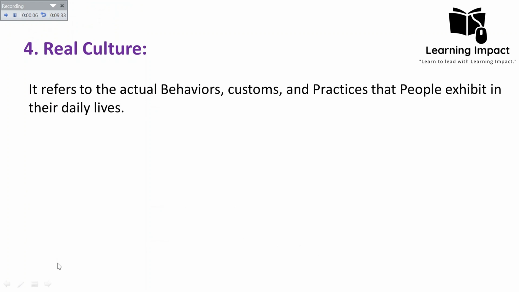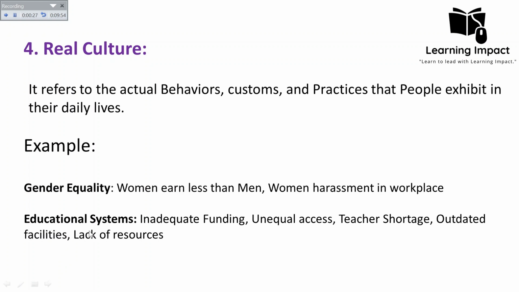On the other hand, there is real culture, which reflects our ground reality. It refers to the actual behavior, customs, and practices that people exhibit in their daily lives. What is the ground reality of the society? That is the real culture. We have set guidelines and perfect standards for the education system, but what is the reality on the ground? For example, although we have set utopian standards, there is always inadequate funding, unequal access, teacher shortage, outdated facilities, and lack of resources.